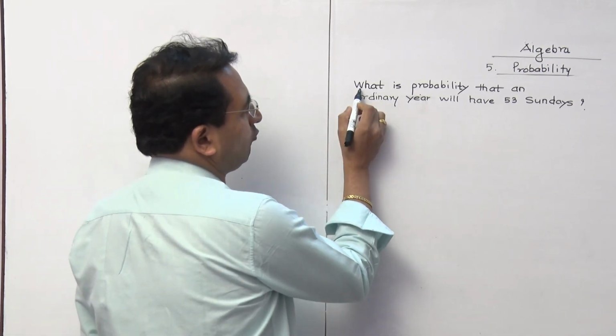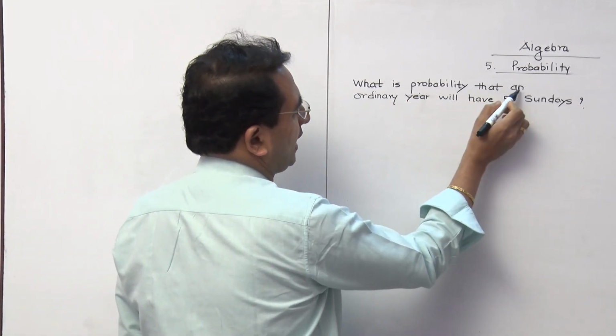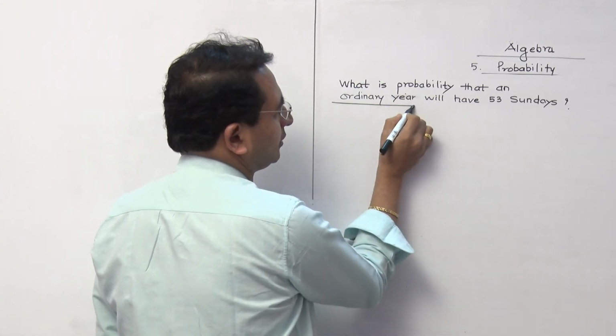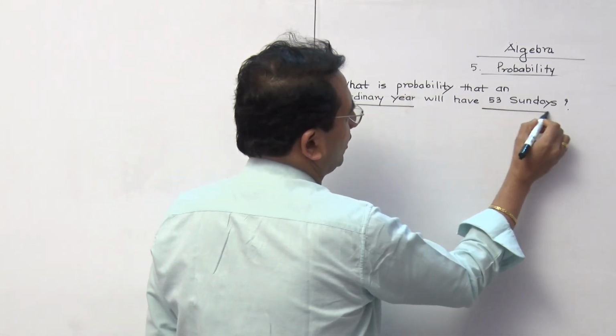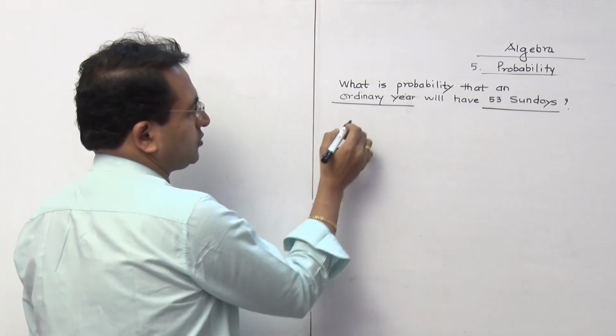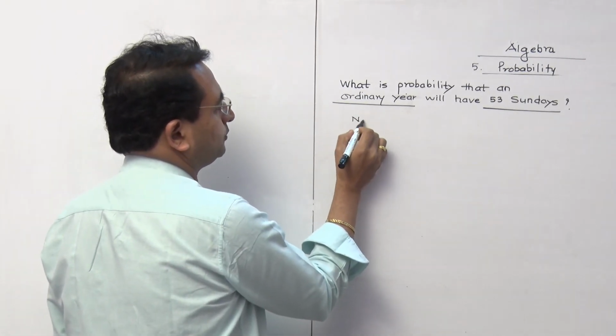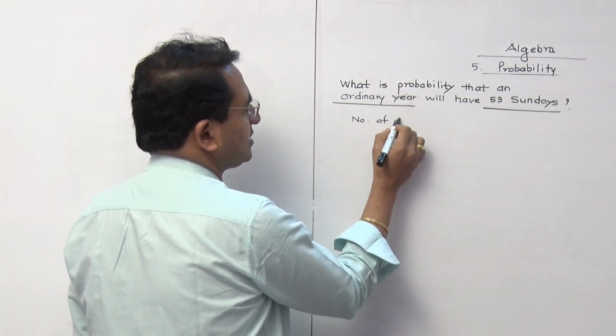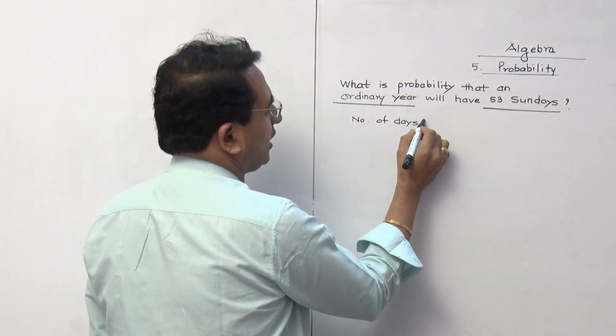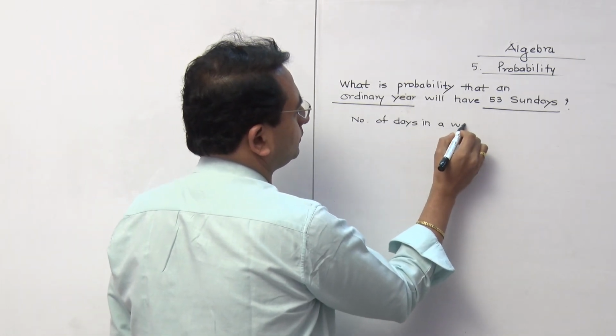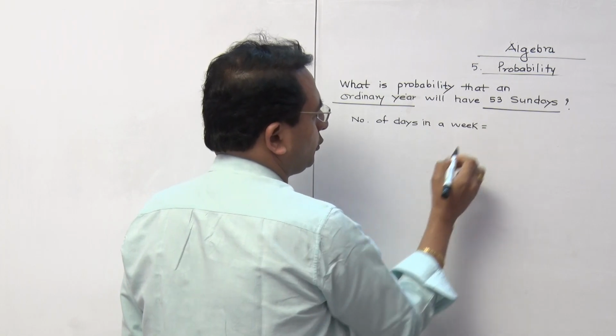See this: what is the probability that an ordinary year will have 53 Sundays? Now see the way I am writing this. Number of days in a week is equal to 7.